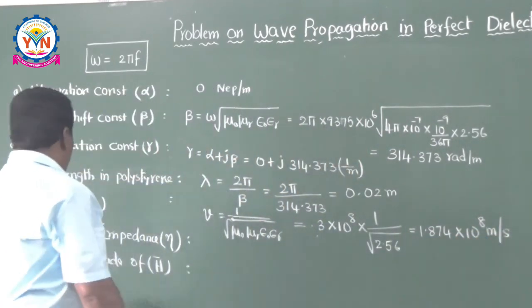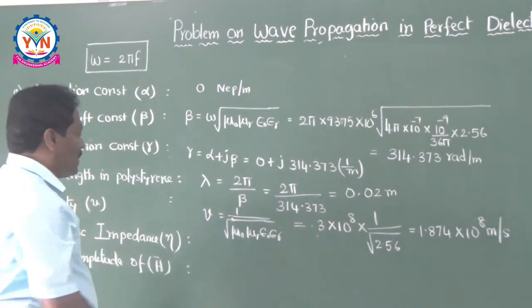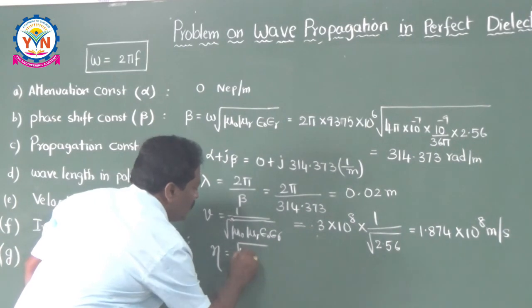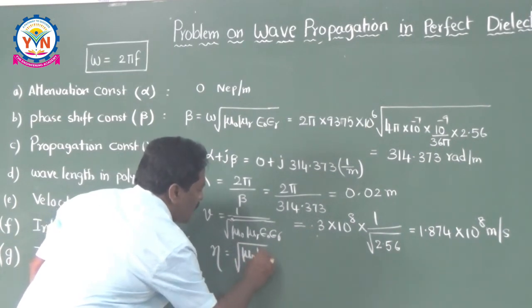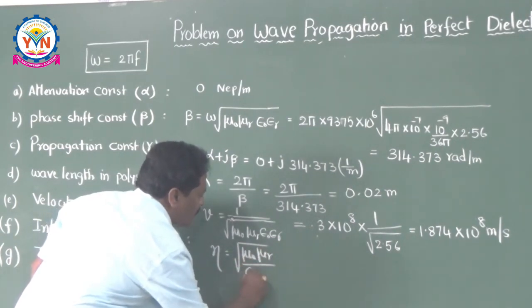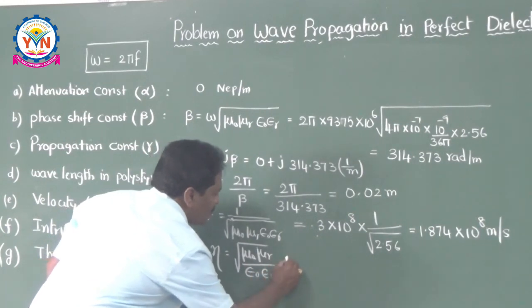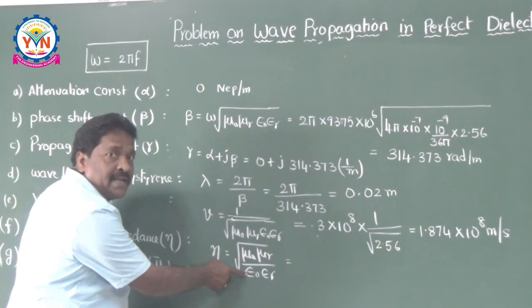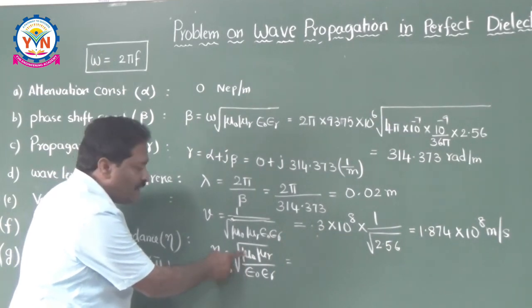Then what is the intrinsic impedance eta? Eta is equal to root of mu naught mu r by epsilon naught into epsilon r. This is equal to root of mu naught by epsilon naught, which is your eta naught, 377 ohms, the free space impedance.